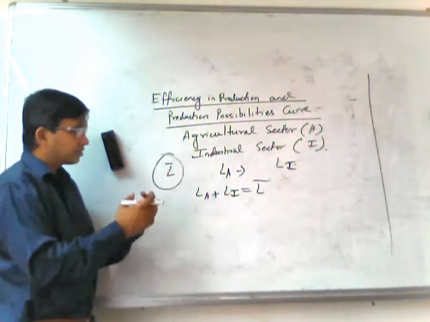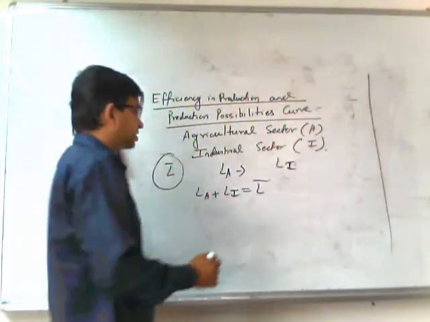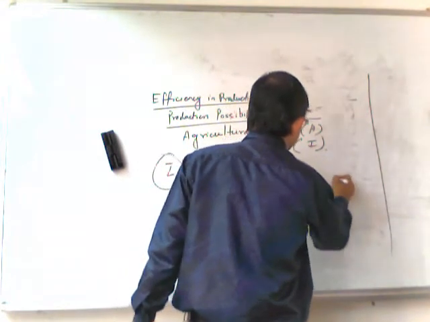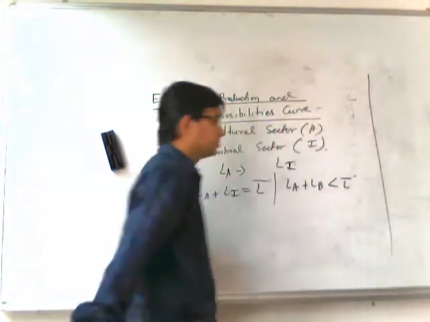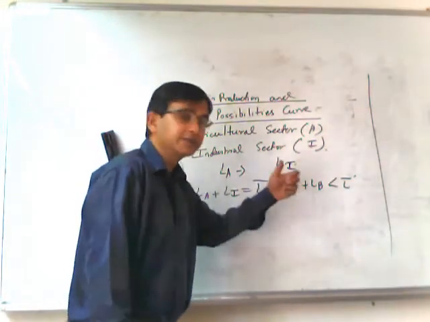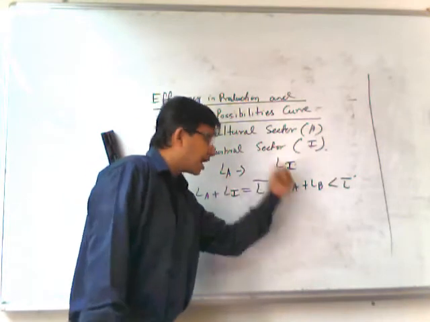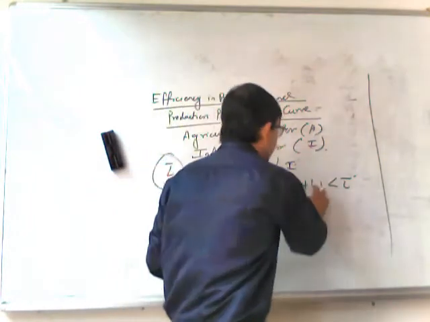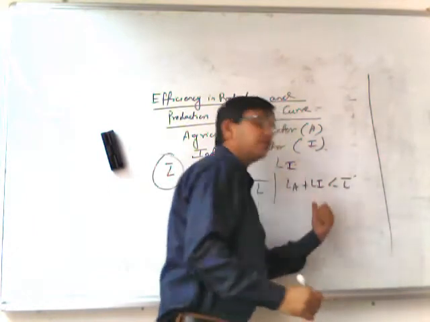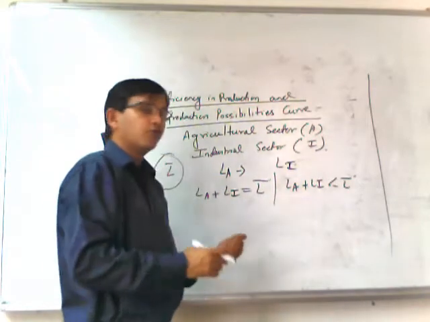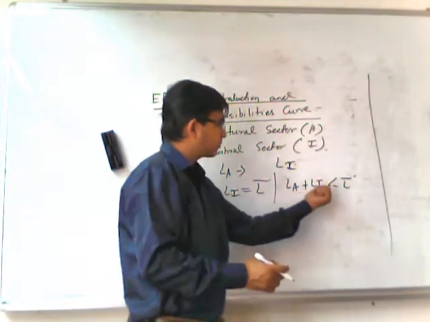But contrary to this, if we think of the case that LA plus LI is less than L bar, then if we want to increase the production of the agricultural sector, what can we do? We can increase LA, without hampering the production of the industrial sector.